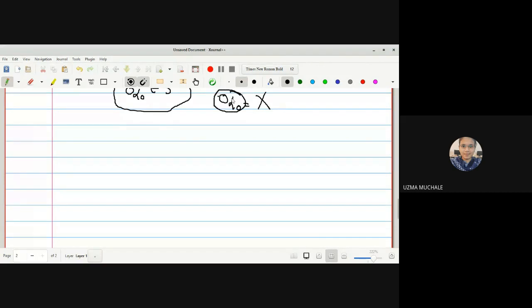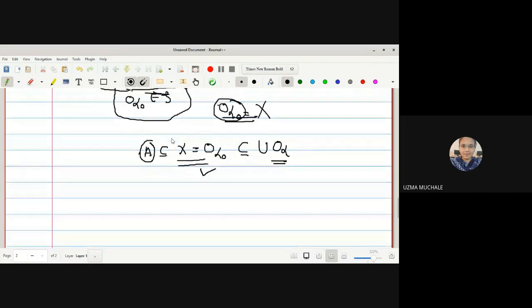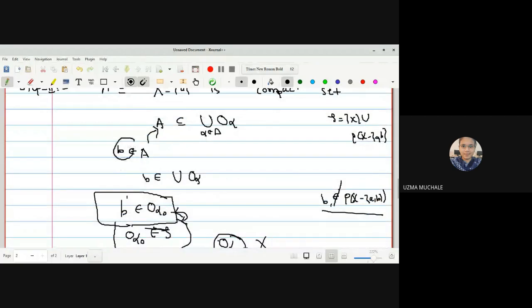Out of all those O alphas, we have selected one O alpha naught in such a way that this A is covered by O alpha naught, which is equal to X, and which is contained in the union of all O alpha. Out of those O alphas, we have selected one of them in such a way that A is covered by a finite number of open sets. Okay, this was an open cover and we have found the finite subcover. Why is this possible? Because of the element B. Because B is not an element of the power set of X minus AB. So hence it will belong to capital X, which is our open set. Okay.